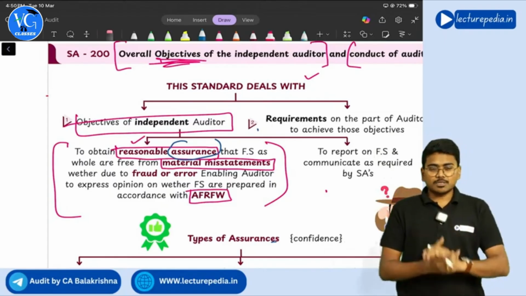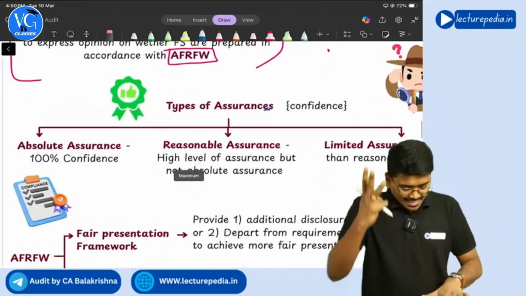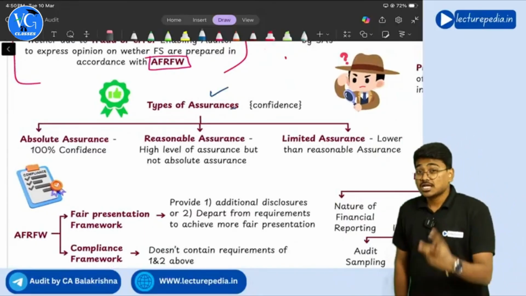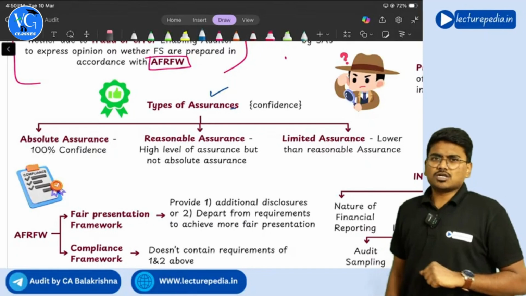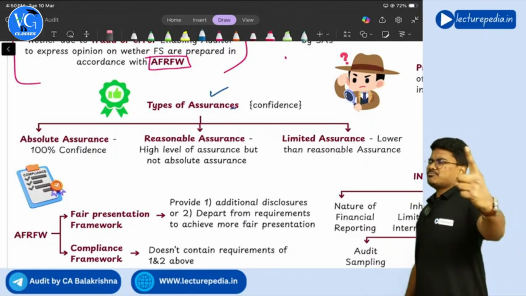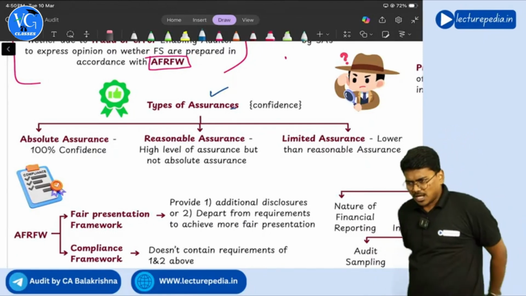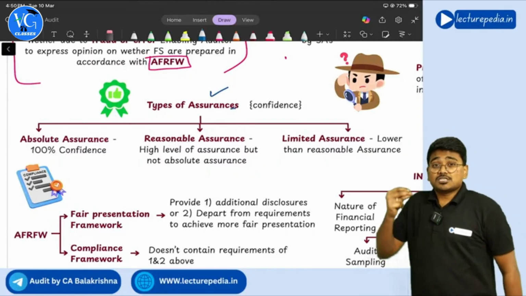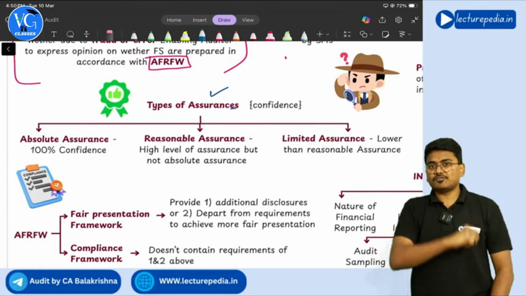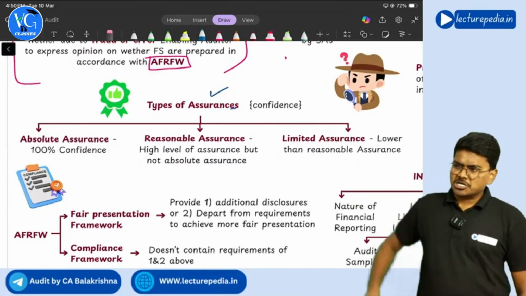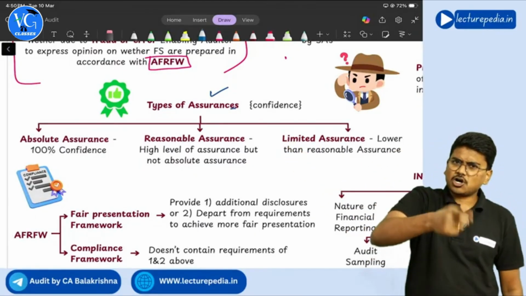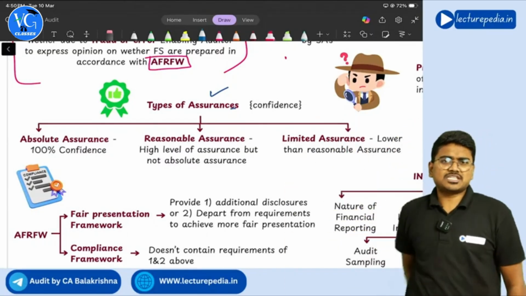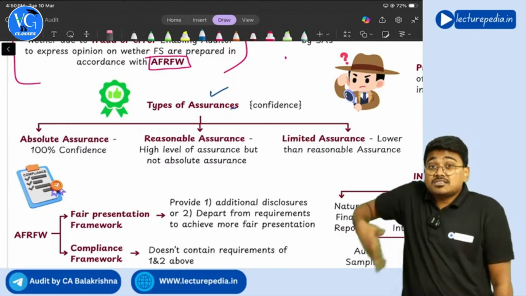You should remember there are three types of assurances. What are those three types of assurance? First one, absolute assurance. Absolute assurance means the auditor is giving 100% confidence to the users, saying, I have done the audit of these financial statements and there is not even a single misstatement in the financial statements.